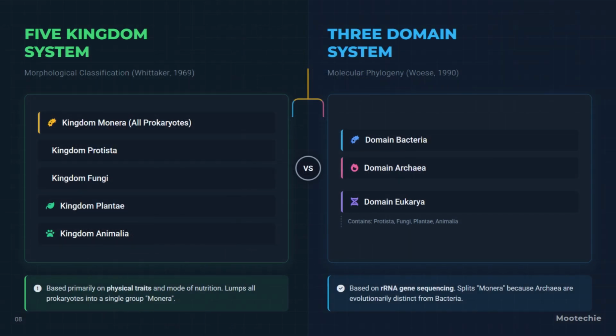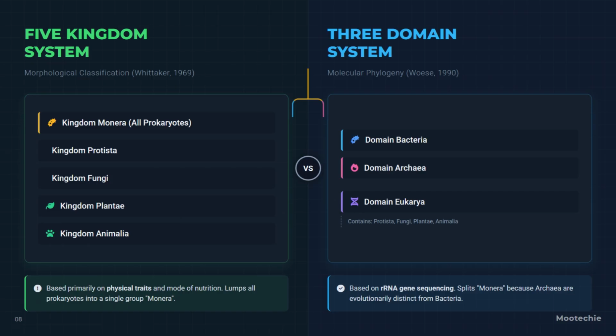This slide offers a direct comparison between the old and new systems. On the left, the Five Kingdom system by Whittaker in 1969, based on morphological classification. It includes Kingdom Monera for all prokaryotes, Kingdom Protista, Kingdom Fungi, Kingdom Plantae, and Kingdom Animalia. This system lumped all prokaryotes together based primarily on physical traits and how they got their nutrition.